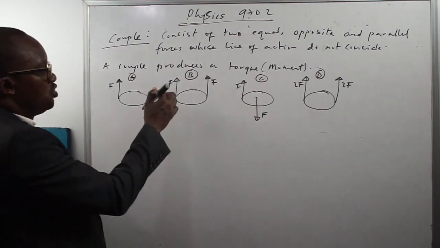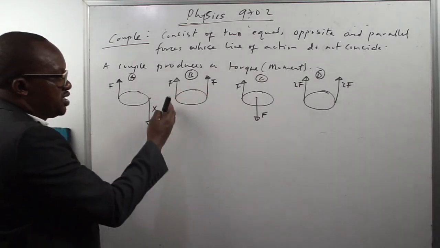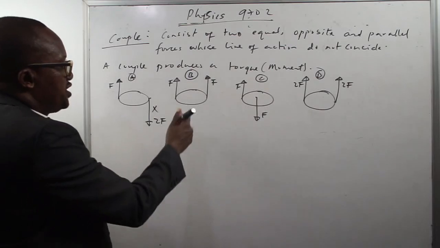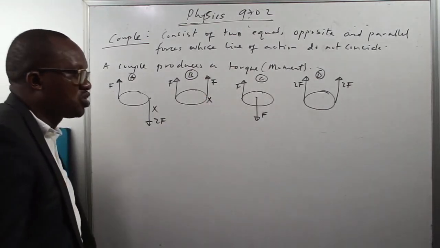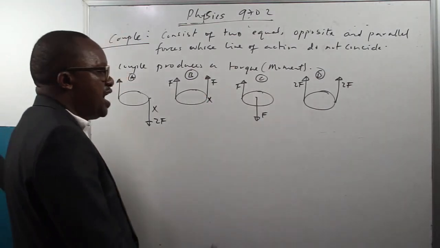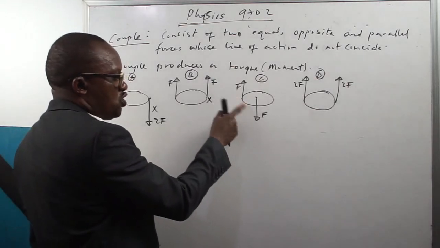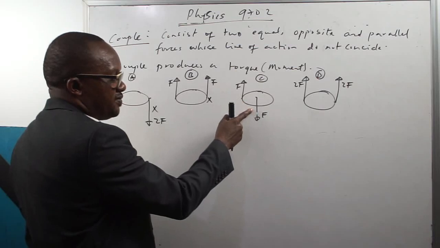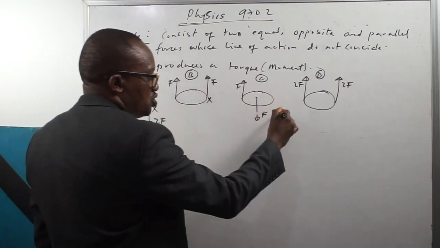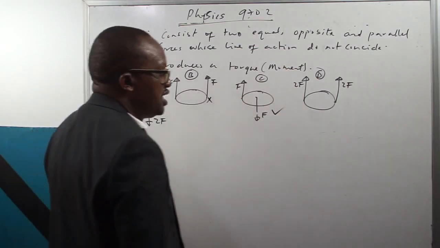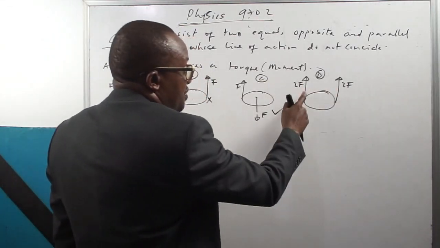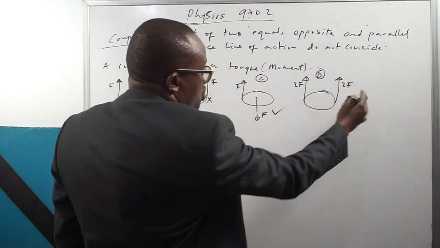B, you have two equal forces. The two forces are parallel, but the two forces are not opposite, so this is also not a couple. C has two equal forces, opposite and parallel to each other, so this is a couple. D, you have two equal forces, parallel but not opposite, so this is not a couple.